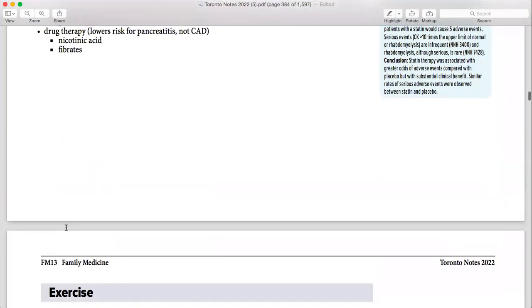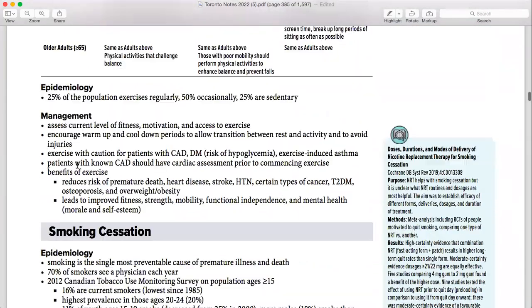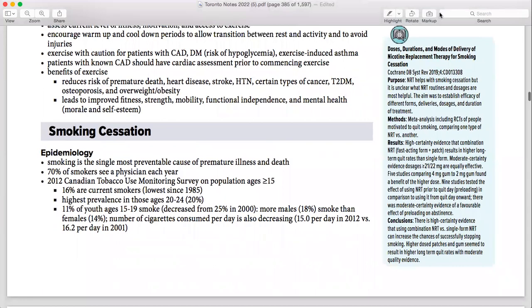So we are going to stop here, and then we are going to start tomorrow with hypertension. First, we will do a little bit of exercise. Okay.